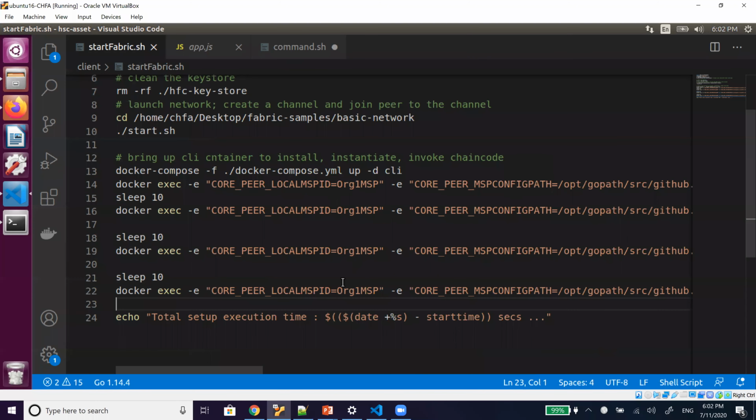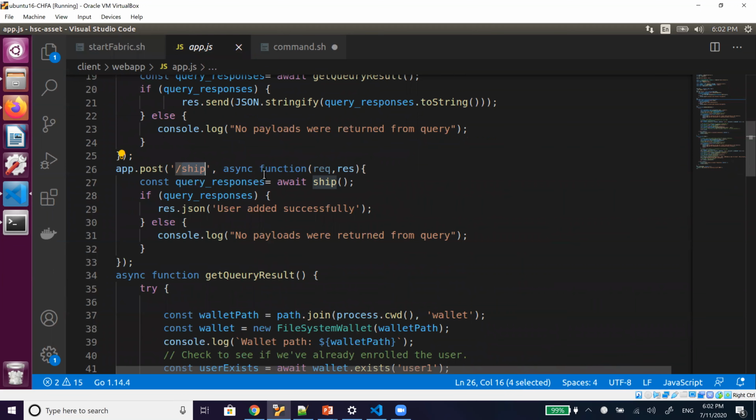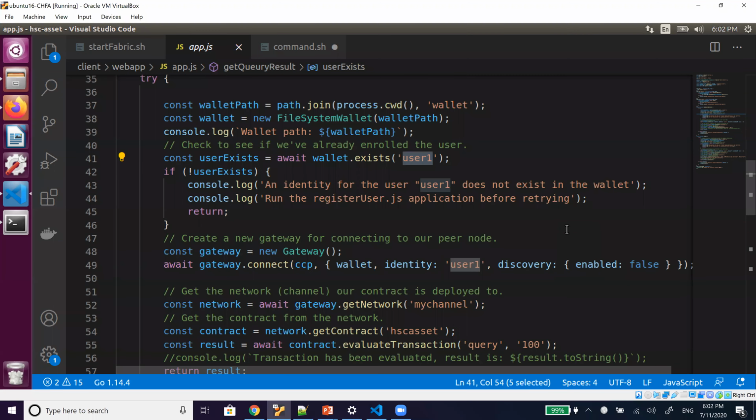So what we will be doing, we will be querying the data and we will be shipping also. So we can see how whatever commands I have used in the CLI, we can use in the front end. So this is a method. For querying the data, you can find this in the FabCar example. There are a number of ways, but I have used the default way.